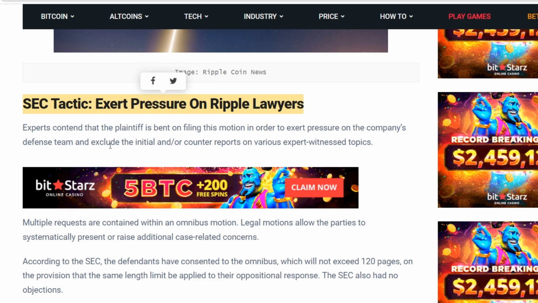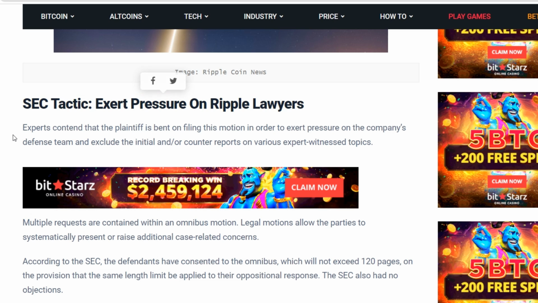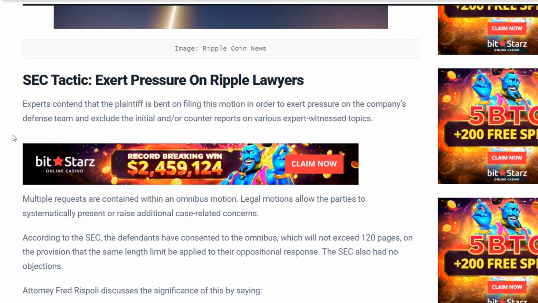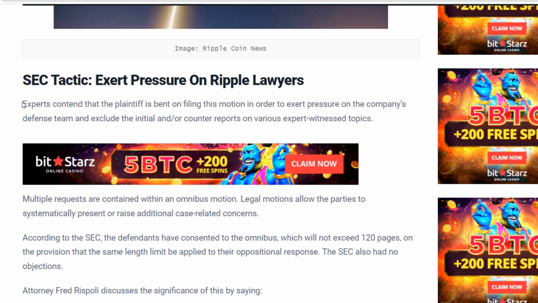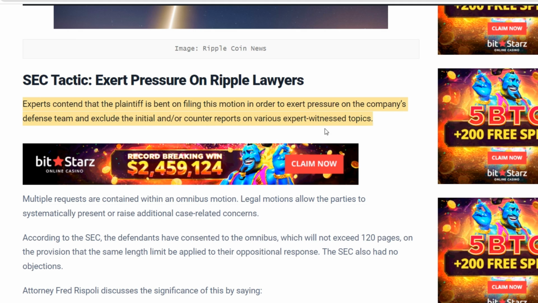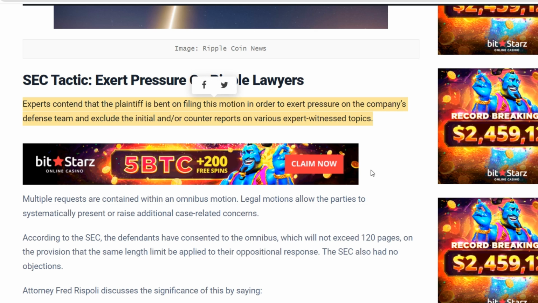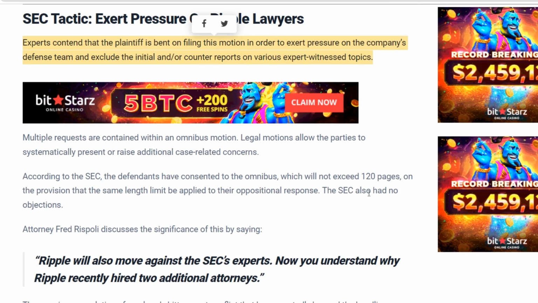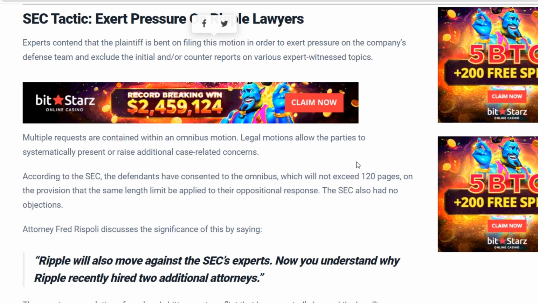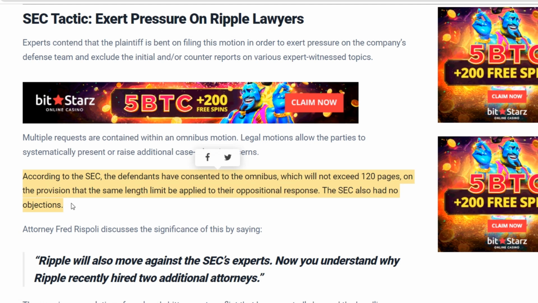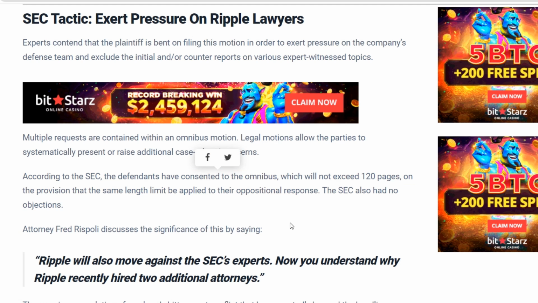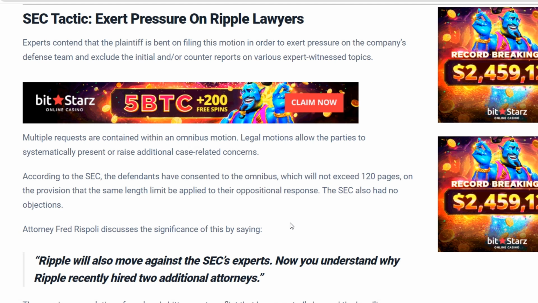Experts claim that the plaintiff intends to file this petition in order to put pressure on the company's defense team and exclude initial and/or counter reports on various topics with the participation of experts. Several requests are contained in the consolidated petition. Court petitions allow the parties to systematically present or raise additional issues related to the case. According to the Securities and Exchange Commission, the defendants agreed to a summary that would not exceed 120 pages, provided that the same length limit would apply to their opposition response. The SEC also had no objections.